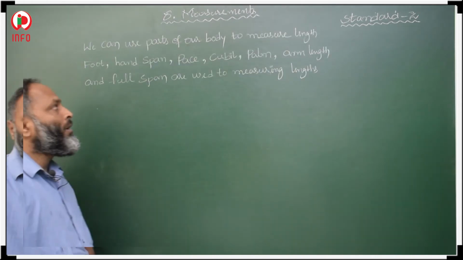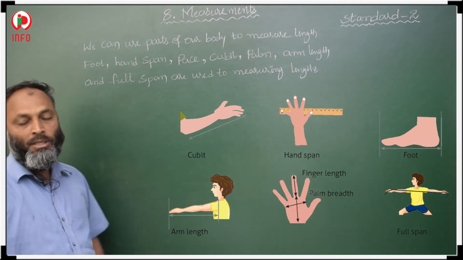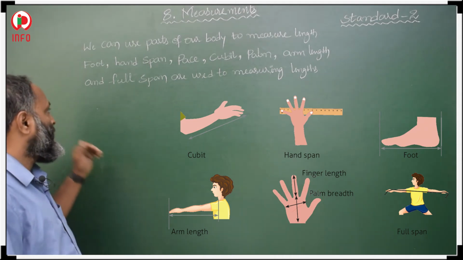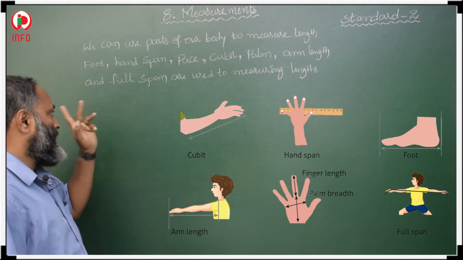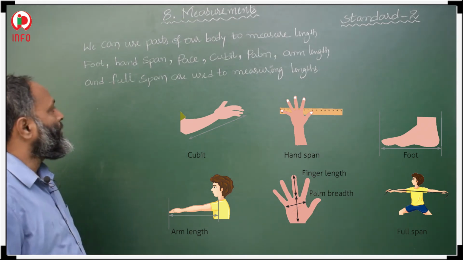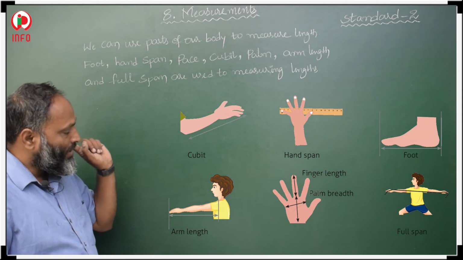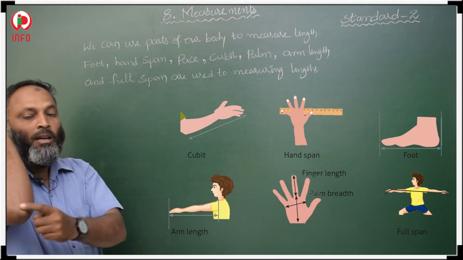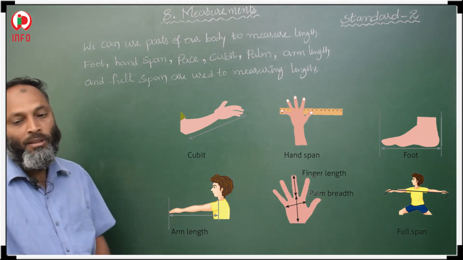Okay, students, see here. Generally we use our body parts to measure the length of objects. What are the units we use? They are foot, hand span, pace, cubit, palm, arm length and full span. The first one is cubit, which is given in the picture. What is a cubit? It is the total distance from the elbow to the end of the finger, shown in the picture.